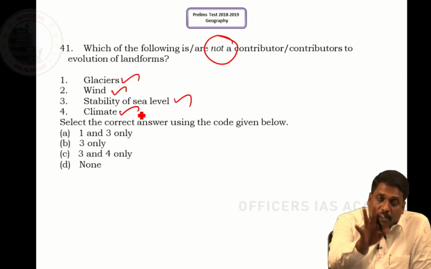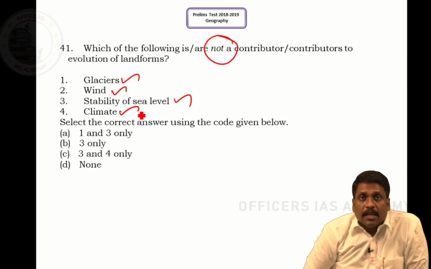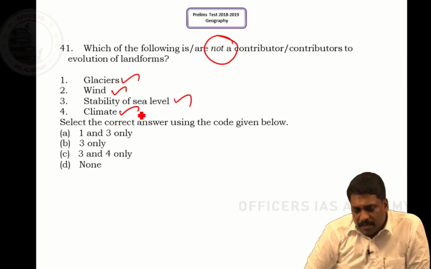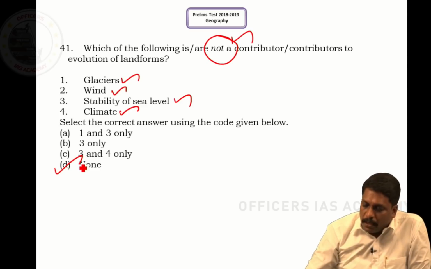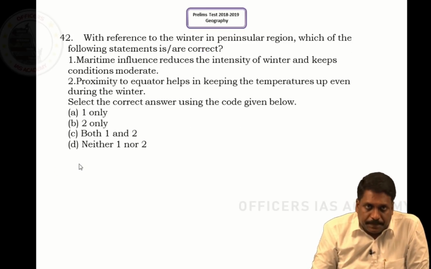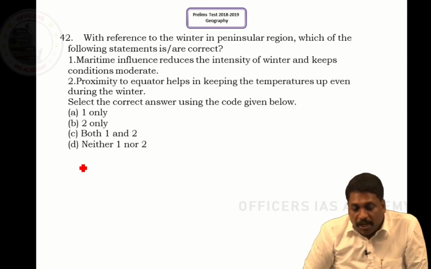Climate plays a very important role in determining the landform of any particular place. It means all are contributors. But the question is which is not a contributor? It means none. So the answer to 41 is D. Coming to question number 42, sir.